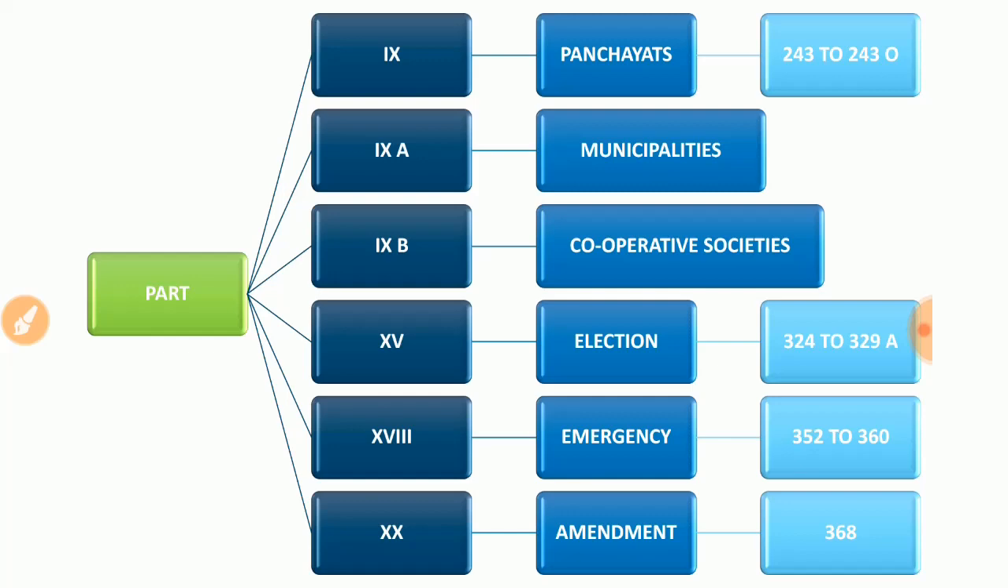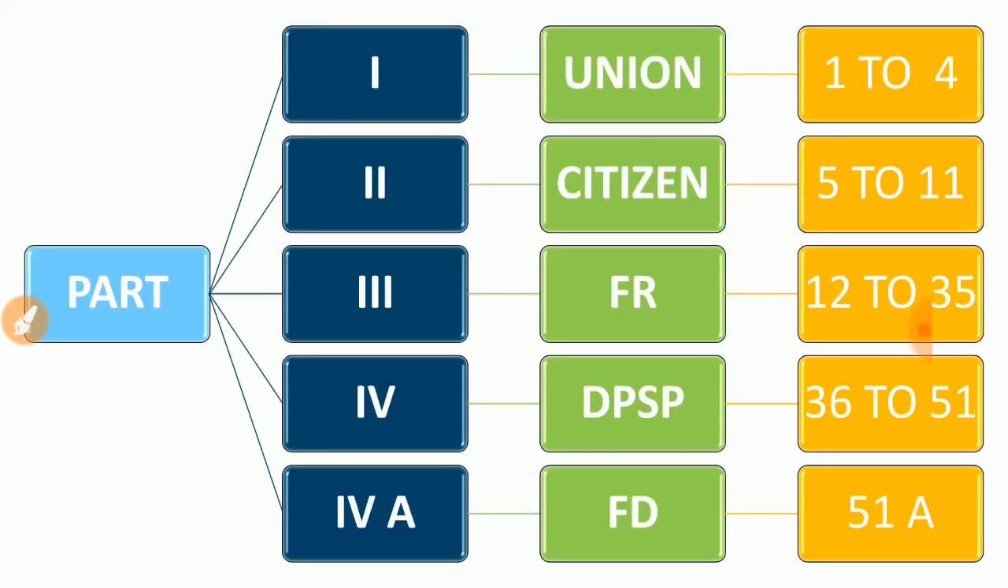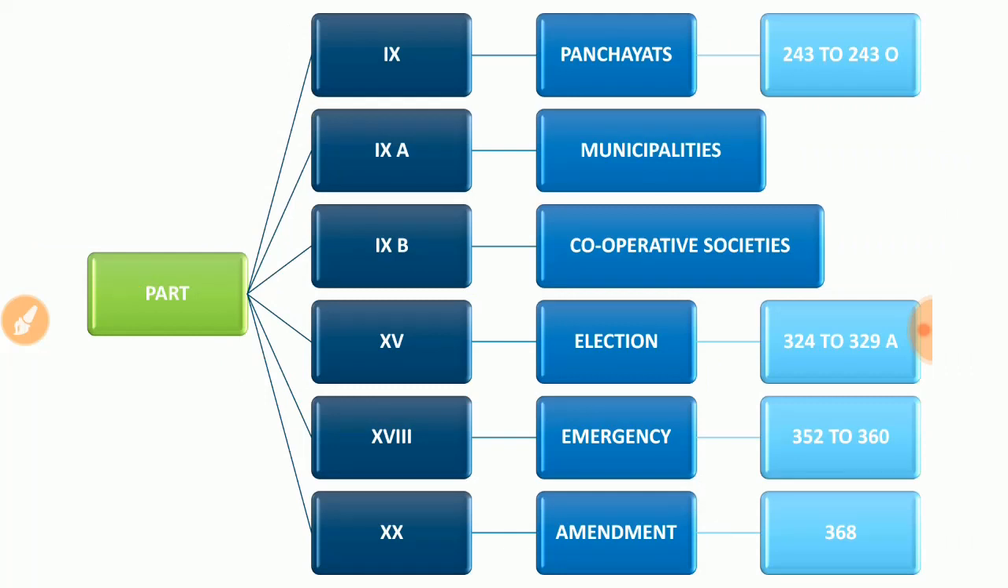Okay, and the other important parts other than these 1, 2, 3, 4, 4A: Part 9 talks about the panchayat, and the articles are 243 to 243O, and Parts 9A and 9B. 9A is municipalities. So panchayat means local self-government, municipalities means urban self-government. Okay, and 9B is cooperative societies, like Amul, or in Kerala it is called Milma, those kinds of cooperative societies for the upliftment of the weaker sections of India. So it is mentioned in Part 9B.